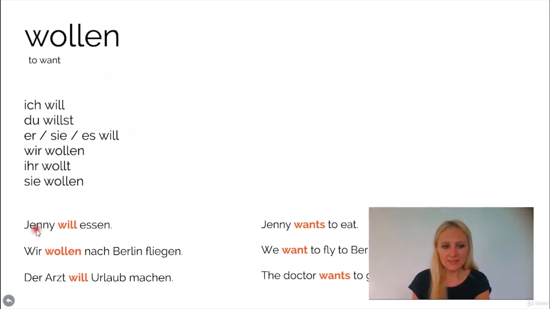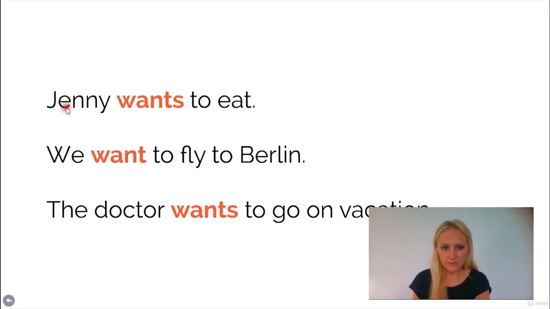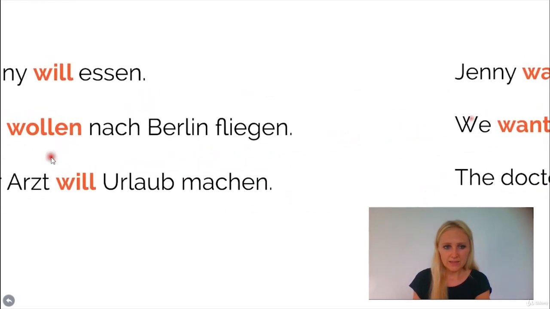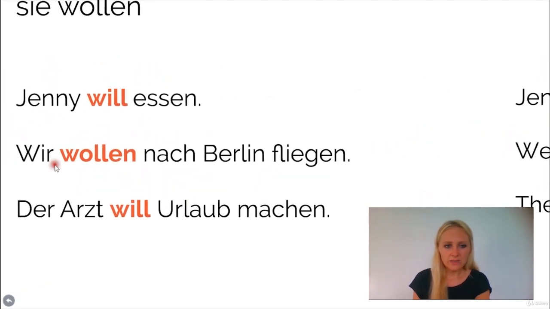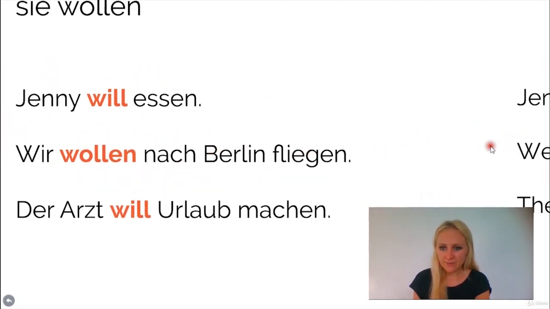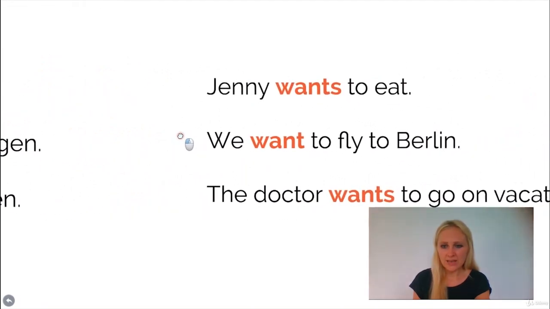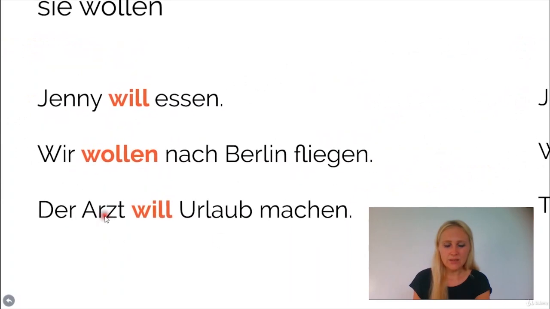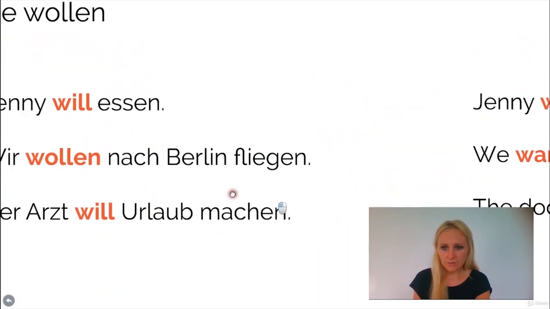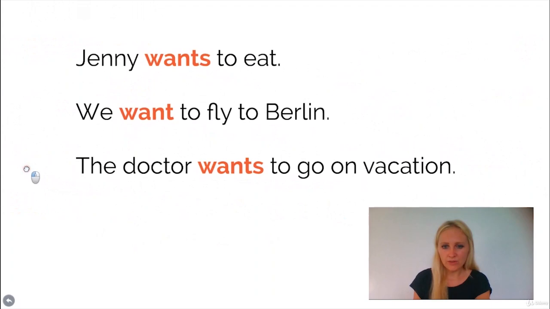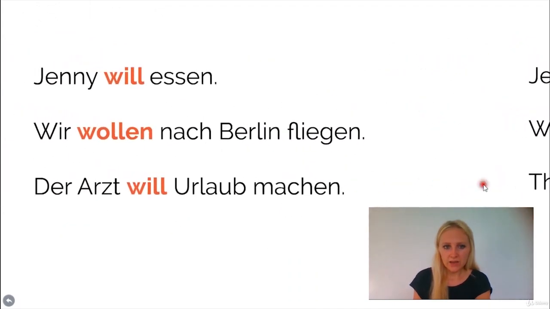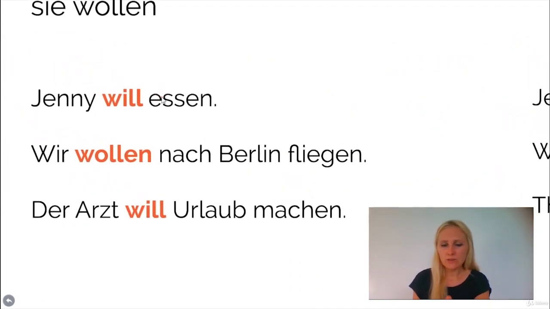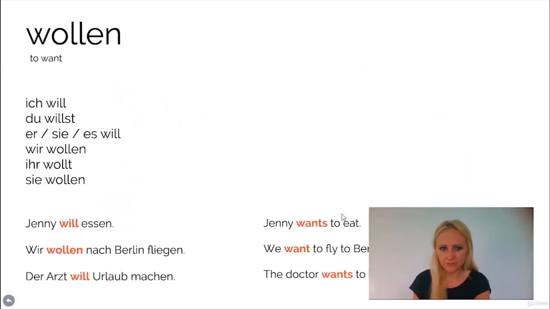So here, an example: Jenny will essen. It means Jenny wants to eat. Then the second sentence, wir wollen nach Berlin fliegen, and it means we want to fly to Berlin. The next sentence, der Arzt will Urlaub machen, and it means the doctor wants to go on vacation. So here you see, we always have the second verb not conjugated at the very end of the sentence. This is the sentence structure.